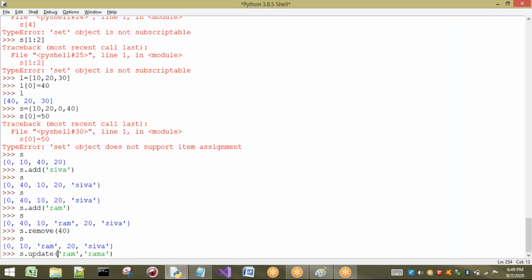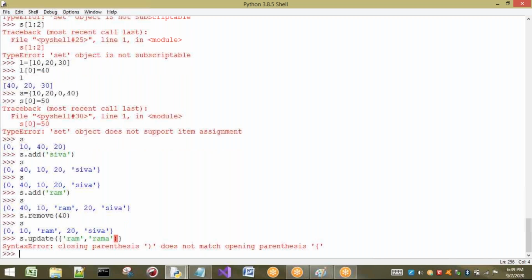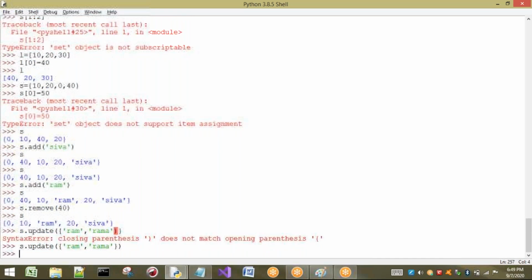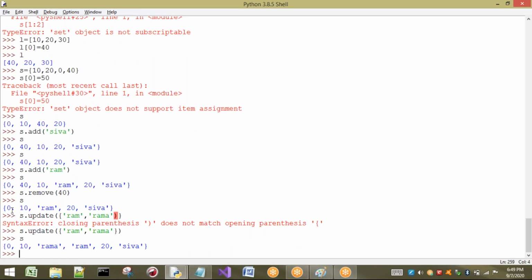Let us take it in a set. Now see what happens here. Ram and Rama are both taken.